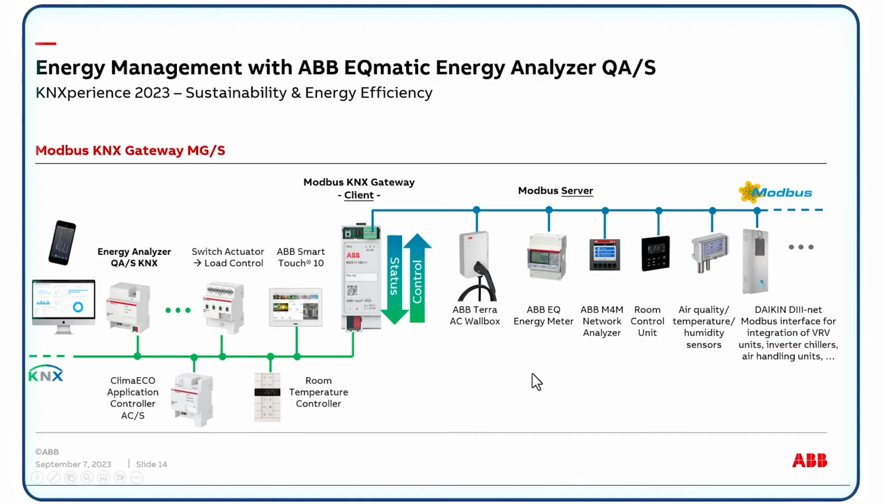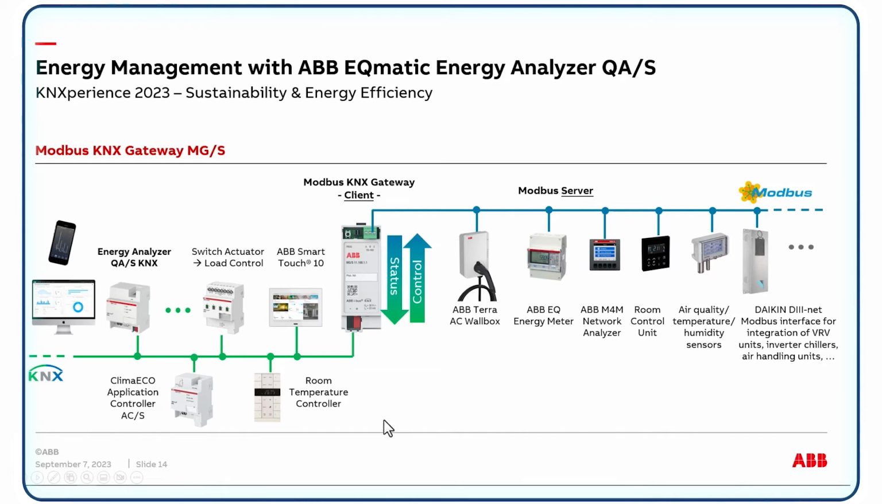On this slide, you can see the overview of this Modbus KNX gateway. On the left side, we have KNX with our energy analyzer QS. He receives the values via KNX from our Modbus meters, like the Terra AC wall box or energy meter, network analyzer, also a third-party meter. On the other way, we can send commands, for example from a room temperature controller, into the Modbus world to control a Modbus interface for VRV unit or for inverter or for chiller.